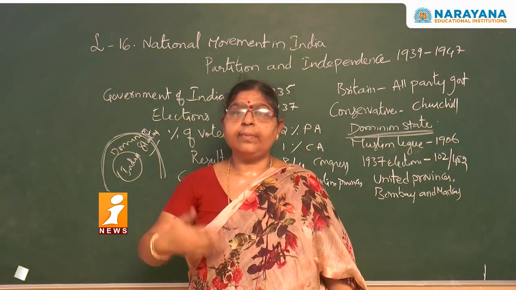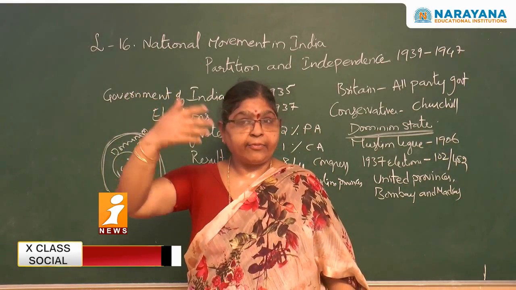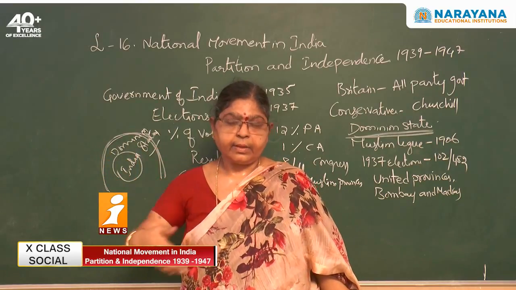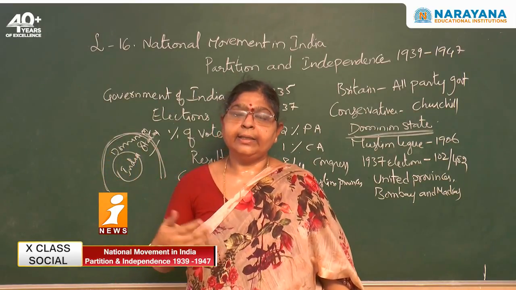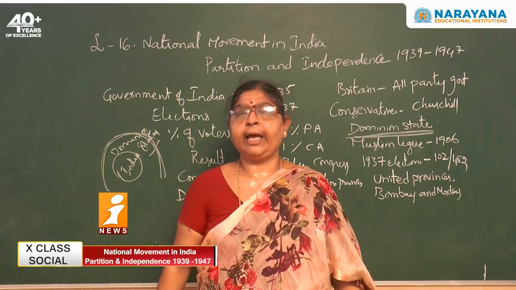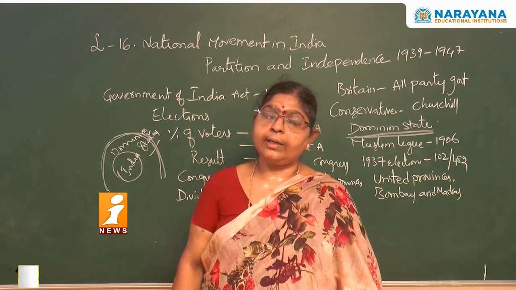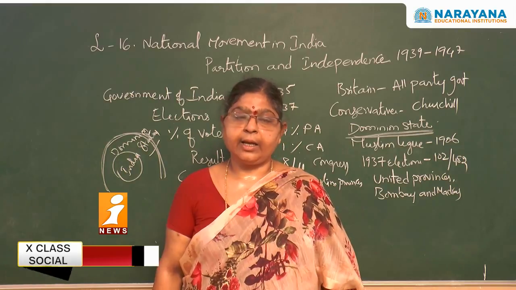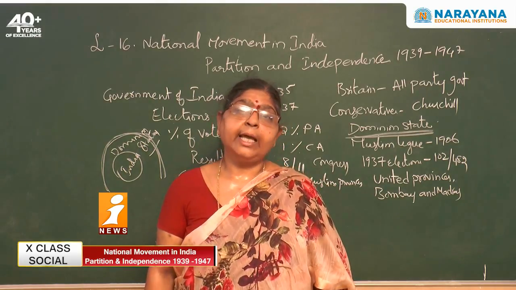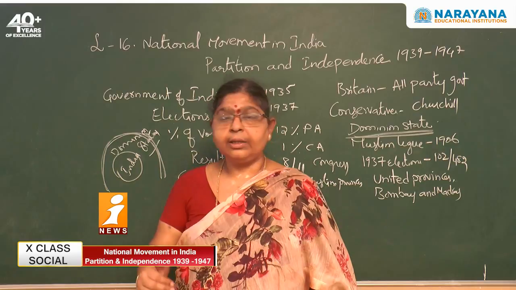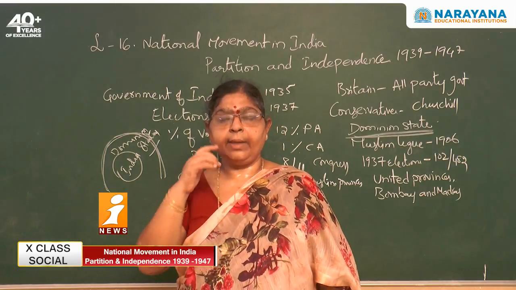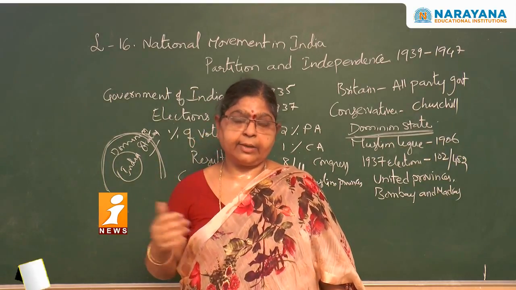With this, the Muslim League raised their importance, and slowly they gained large seats by the year 1946 elections. How were they able to do that? All these things we will learn in the coming part of this lesson.